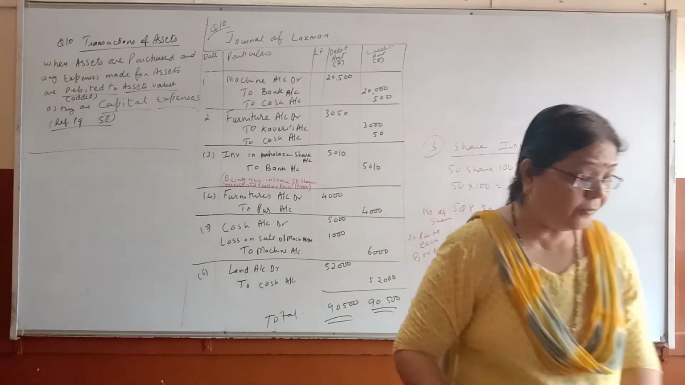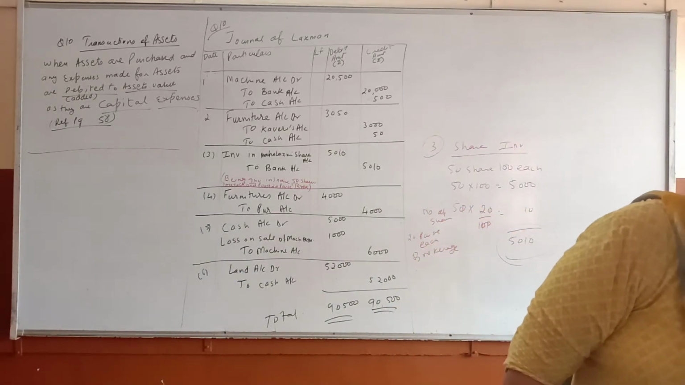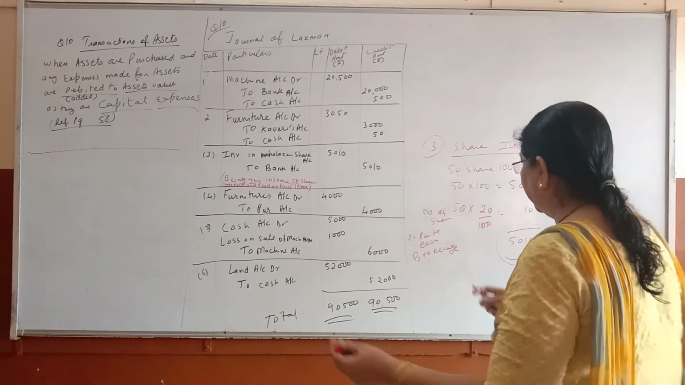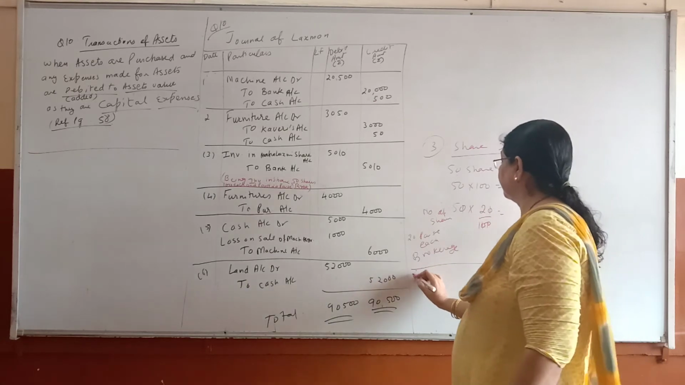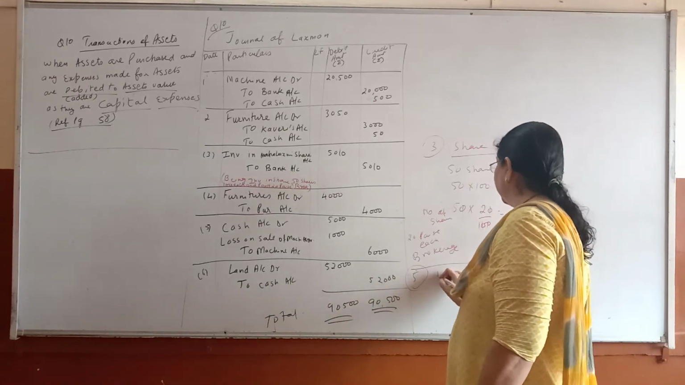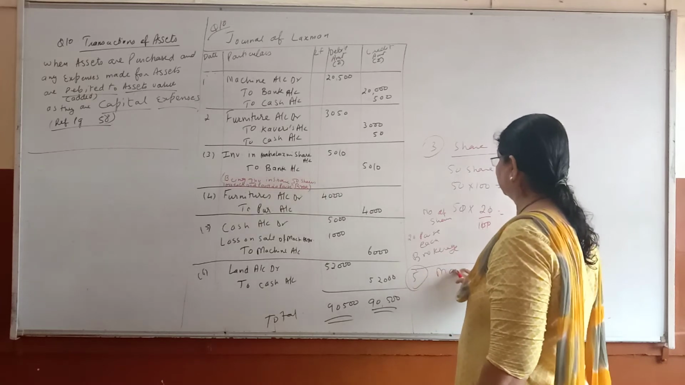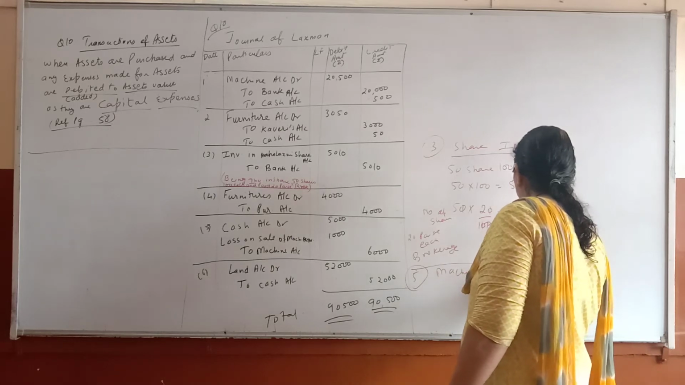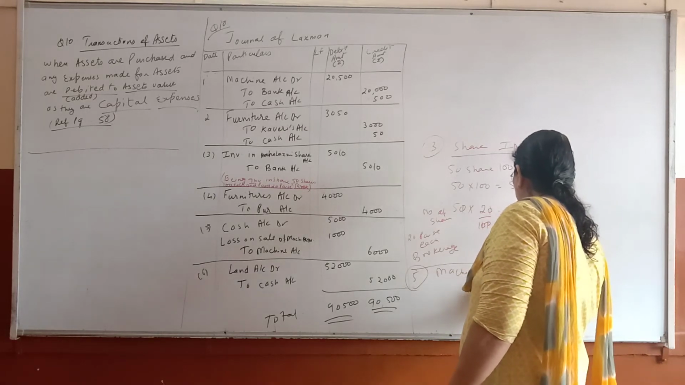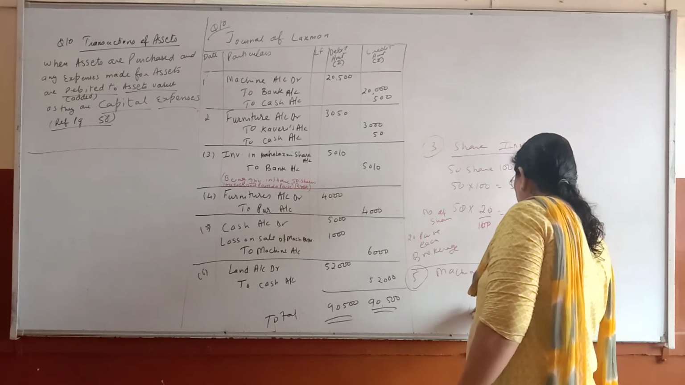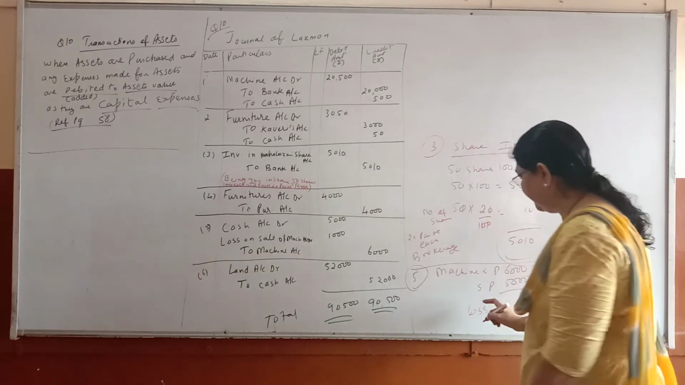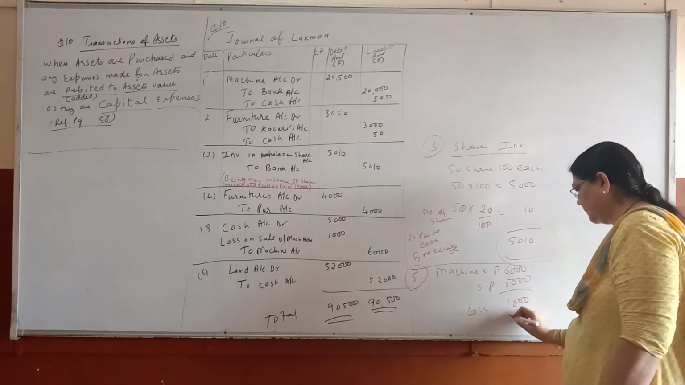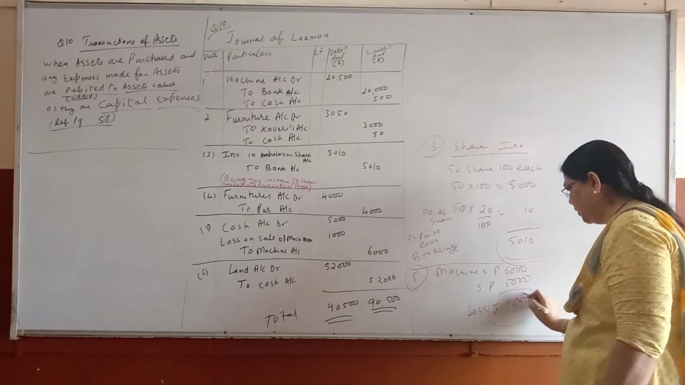Now see this fifth one. In the fifth one, an old machine of 6,000 was sold for 5,000. Machine cost was how much? 6,000. And selling price how much? 5,000. So have you got a loss or profit? Did you receive more or less? Loss. How much? 1,000. Rupees 1,000 is your loss.